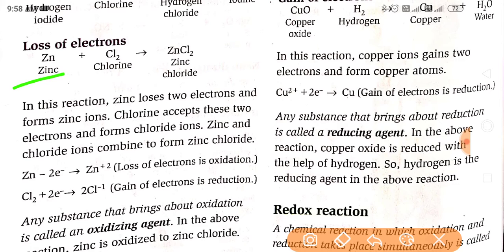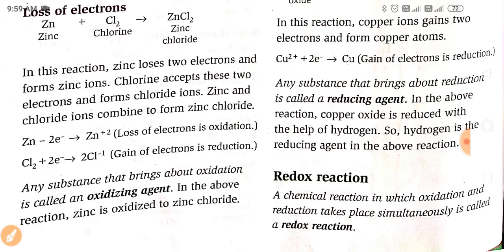So you can see Zn minus 2 electrons. We know that when any metal loses its electrons, it forms a positive charge cation. So Zn2+ here. And when any non-metal gains electrons, gain of electrons is also called reduction. So here chlorine molecules get these two electrons.